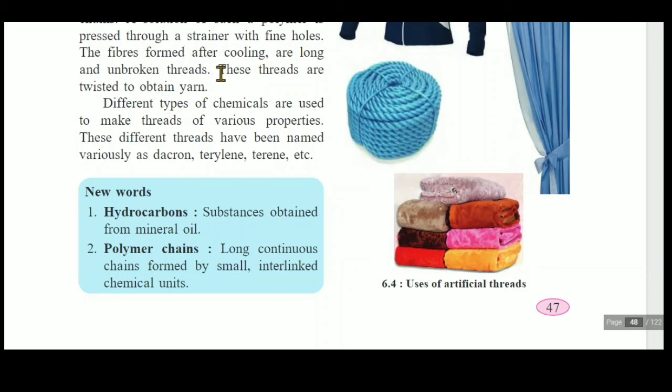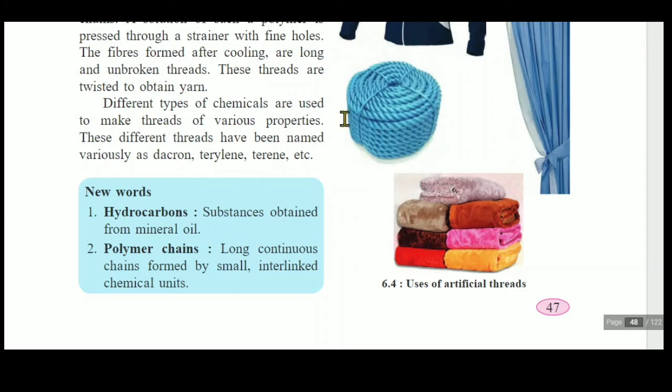The fibres formed after cooling are long and unbroken threads. These threads are twisted to obtain the yarn. Different types of chemicals are used to make threads of various properties. These different threads have been named variously as dacron, terylene and terene etc.